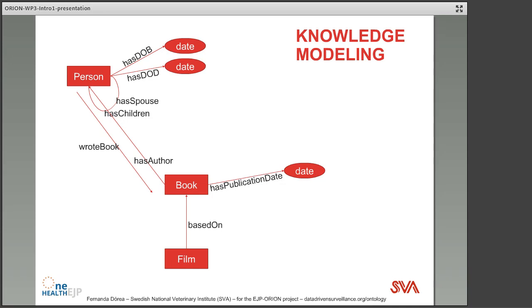But let's stick to our example and the relationships we need to model the data I've shown previously. So we also need this thing called a film, which can be based on a book. A book can also have publication date, and I've been using some conventions here. The circles are data types and the squares are concepts. The arrows are the relationships between those things, between those concepts.